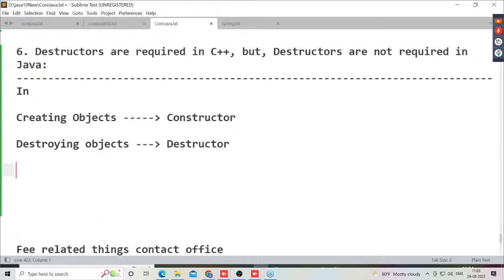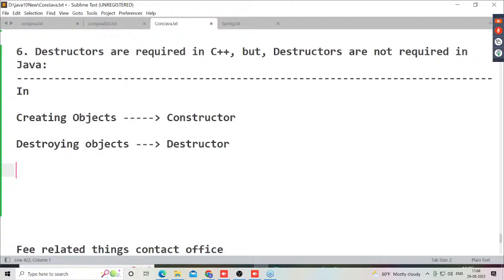Okay. Now, in C++, developers are responsible for both creating objects and destroying objects. For creating objects, developers must use constructors. For destroying objects, developers must use destructors. It's damn sure. Developers must use both.